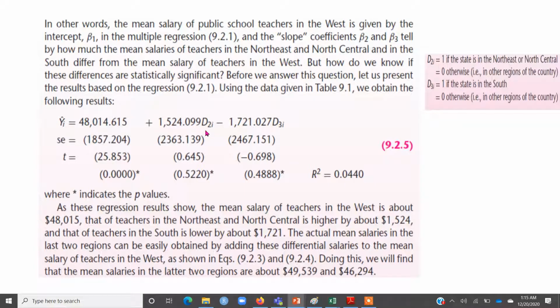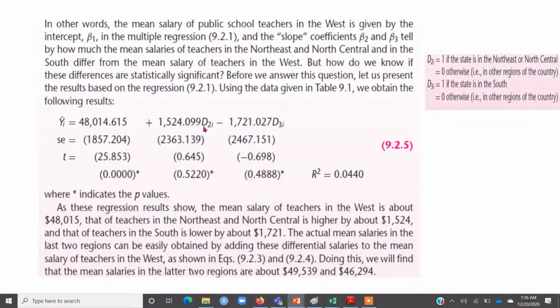So here we have included D2 and D3, that is, northeast or north central and south. So which region have we discarded from the regression? That's the west region. So for the west region, because the dependent variable was salary, the average salary is $48014. And what is the coefficient of D2?